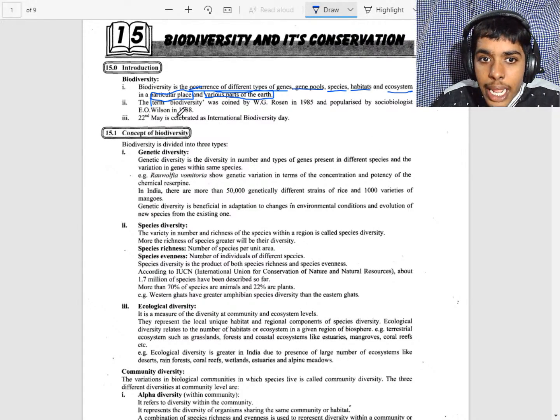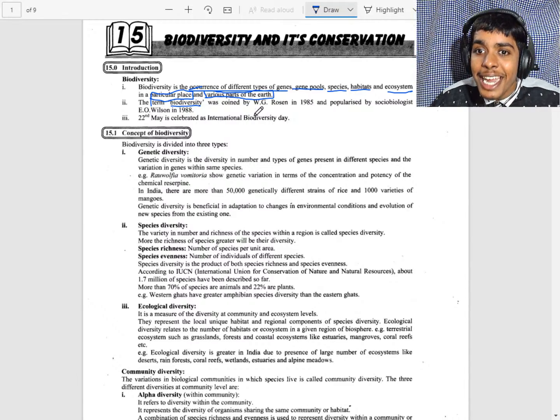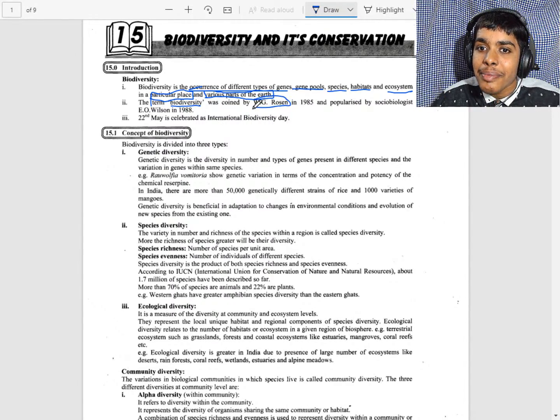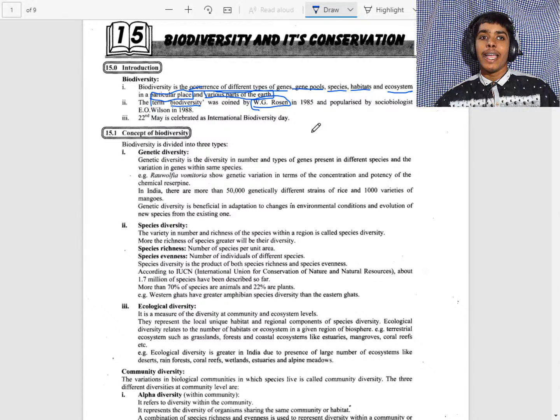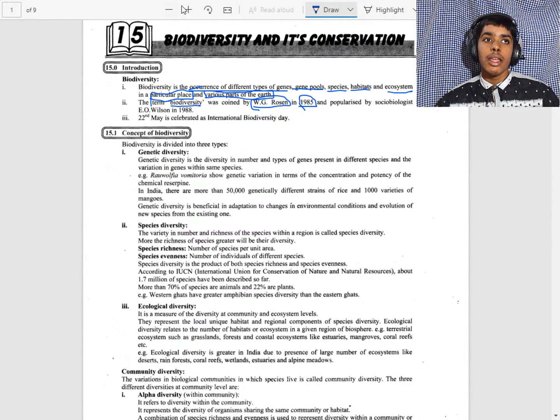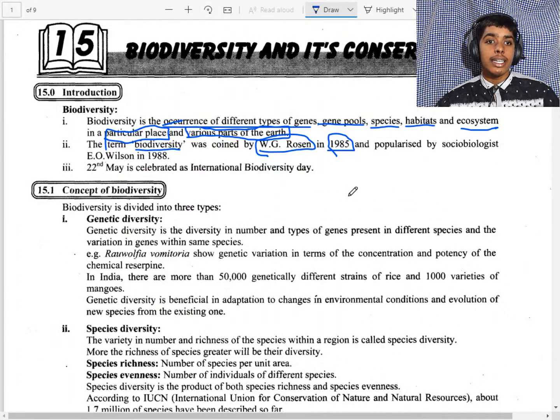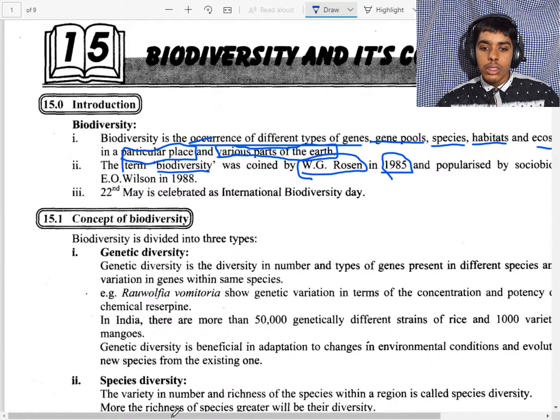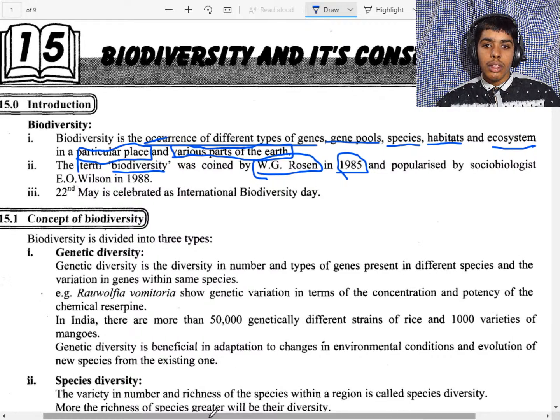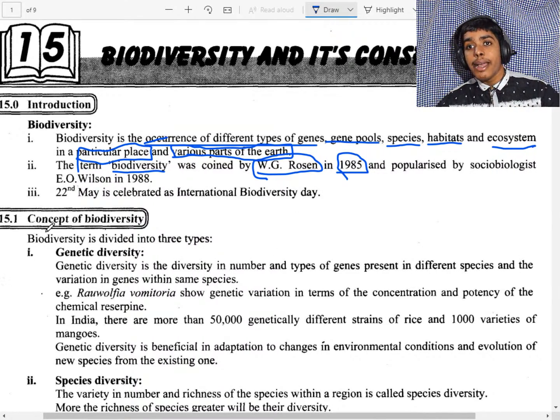The term biodiversity was coined by W.G. Rosen in 1985, and was popularized by sociobiologist E.O. Wilson in 1988.